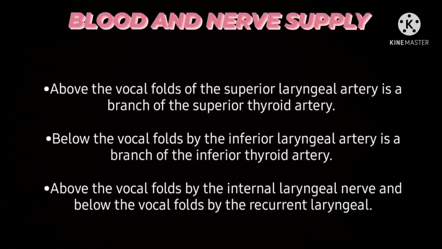Blood and nerve supply. Above the vocal folds, the superior laryngeal artery, a branch of the superior thyroid artery, supplies the larynx. Below the vocal folds, the inferior laryngeal artery, a branch of the inferior thyroid artery. Above the vocal folds it is supplied by the internal laryngeal nerve and below the vocal folds by the recurrent laryngeal nerve.